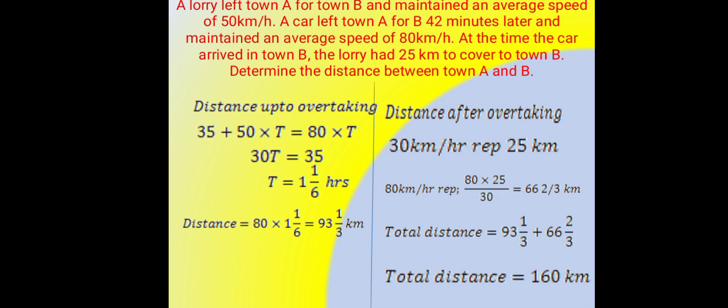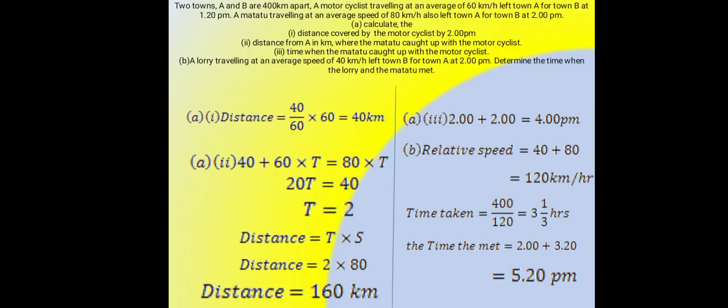A lorry left town A for town B and maintained an average speed of 50 km per hour. A car left town A for B 2 minutes later and maintained an average speed of 80 km per hour. At the time the car arrived in town B, the lorry had 25 kilometers to cover to town B. Determine the distance between town A and B. The distance is